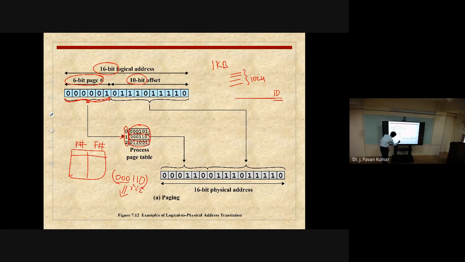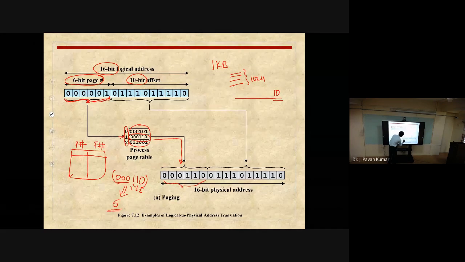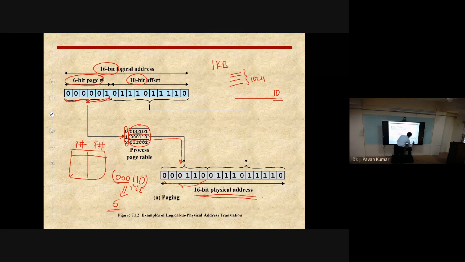So 2 power 2 is 4, 2 power 1 is 2, so it will be 6. So the 6th frame we have to access. This 6 will be copied here directly. Next, whatever offset we are having, that will be copied. Then we will be getting the 16-bit physical address.